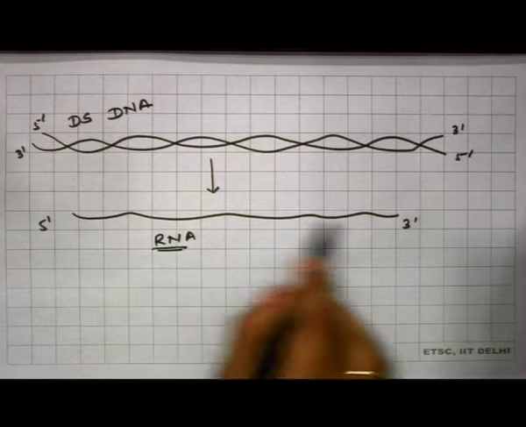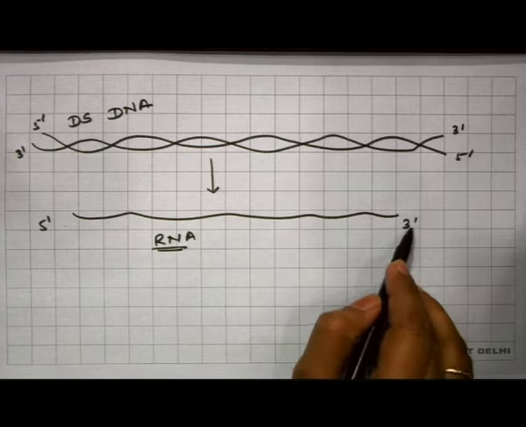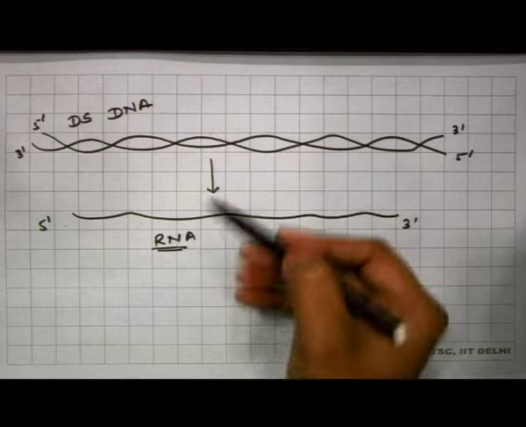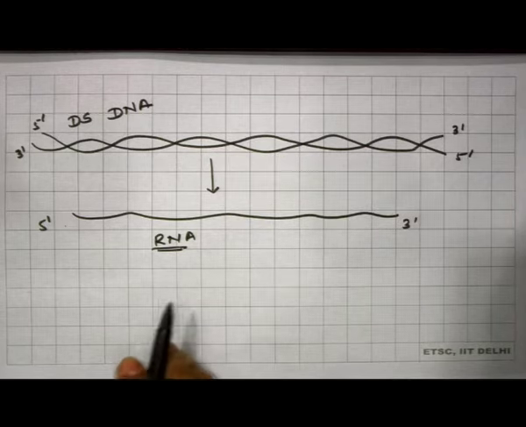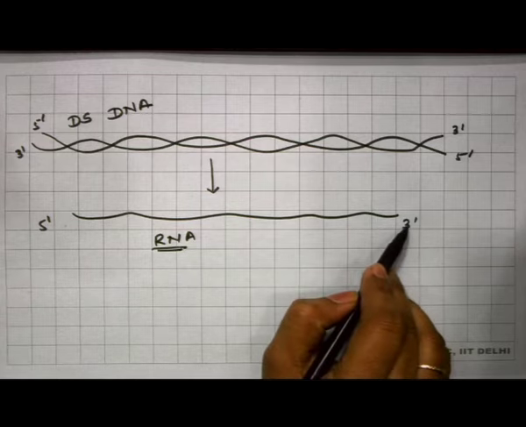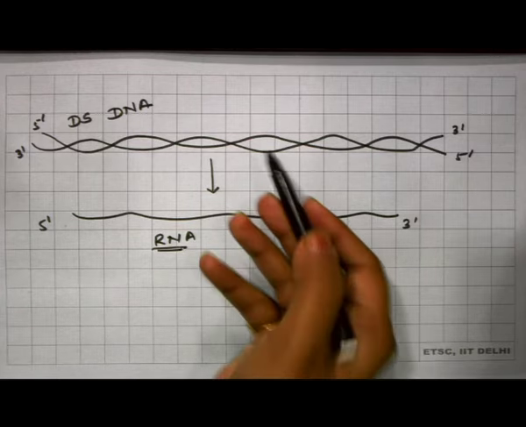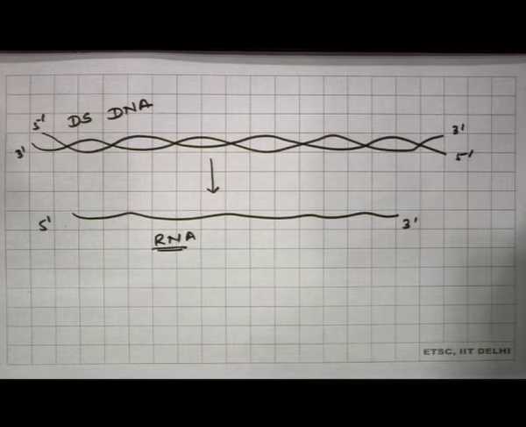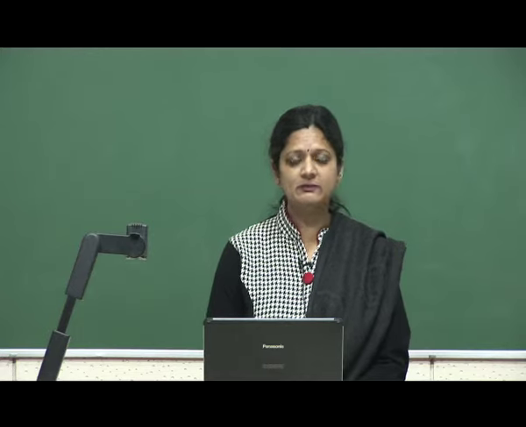So, transcription will be in the 5 prime to 3 prime direction, and the RNA and the template which is going to be transcribed will both be anti-parallel. So, if RNA is 5 prime to 3 prime, then the DNA which will be transcribed will be 3 prime to 5 prime. So, always the 3 prime to 5 prime DNA strand will be transcribed to form the RNA molecule.